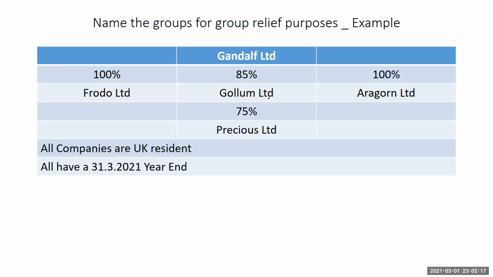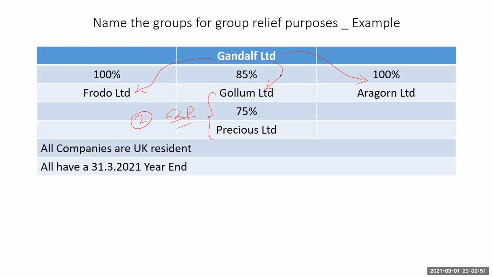So you realize that group one is Gandalf and Frodo and Aragon and Golom. Okay, so that's the first group. The second group is between Golom and Precious. So G and P is one, and then the GF, GA is the second group. Okay, so this is the second group, and this is the first group.